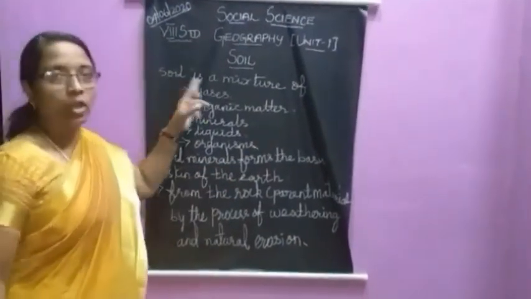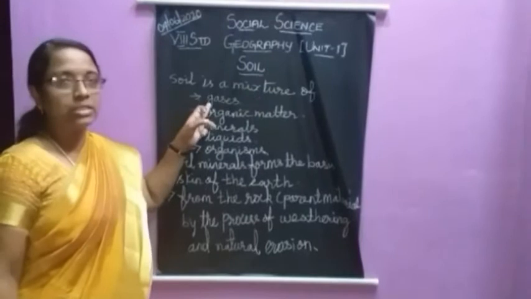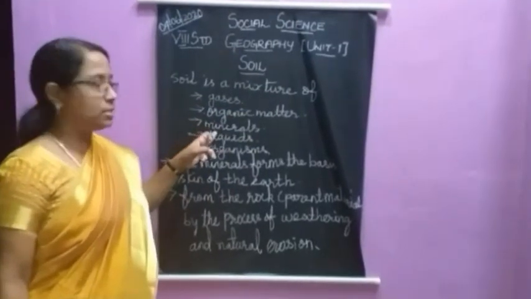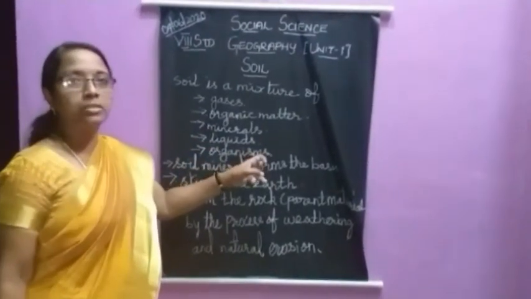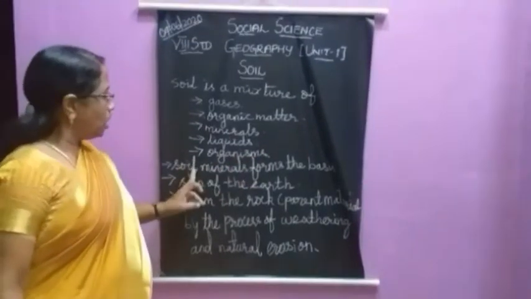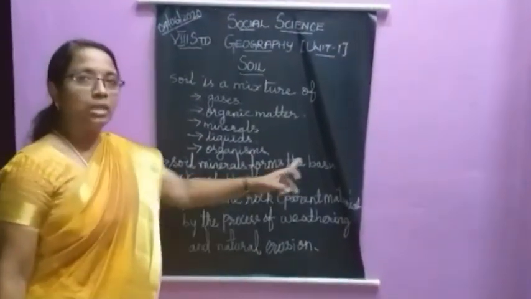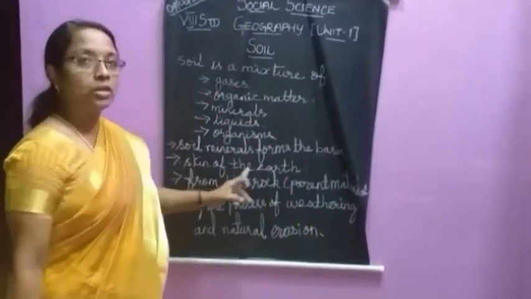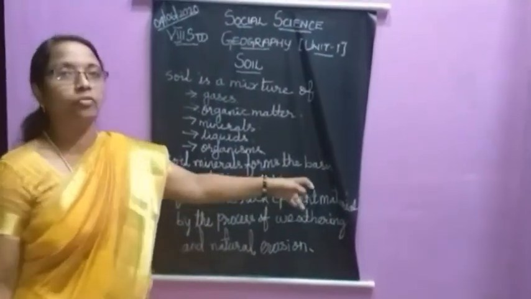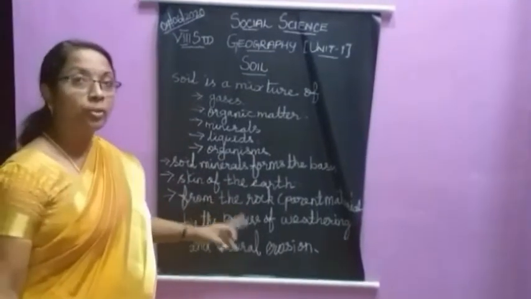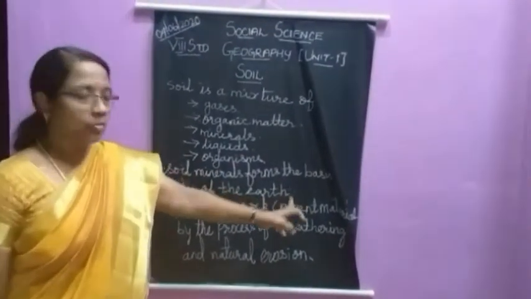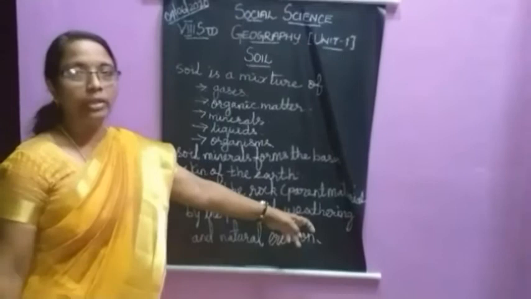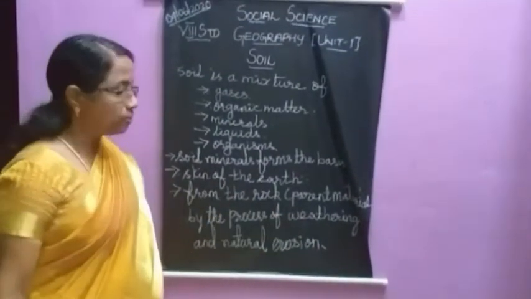So once again, soil is a mixture of gases, organic matter, minerals, liquids and organisms. And soil minerals only form the basis of soil, which is called the skin of the earth. Soil is produced from the rocks by the process of weathering and natural erosion.